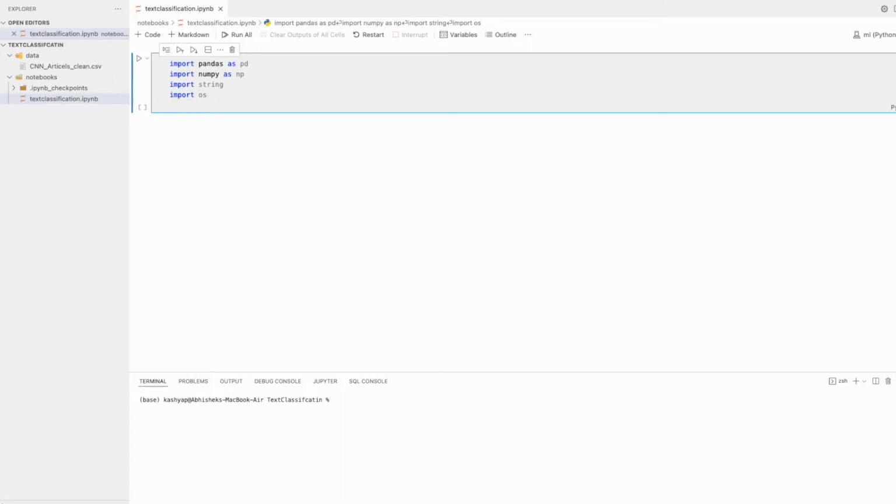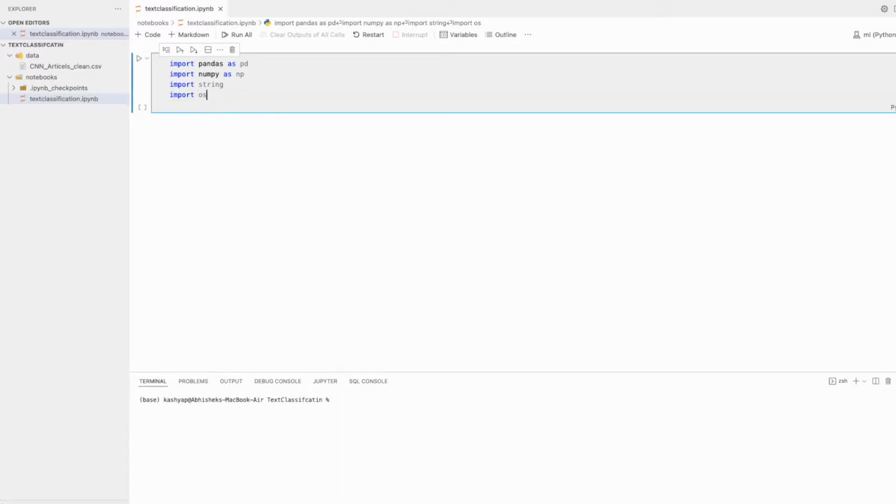Pandas, we all know, the pandas DataFrame we are going to use to load the data and do some manipulation. NumPy, it might be possible that some manipulation requires numerical calculation. That's why I am just assuming and importing that one. String I am importing because whenever we have to clean the text we have to use some of the methods inside string, and os is for the directory.